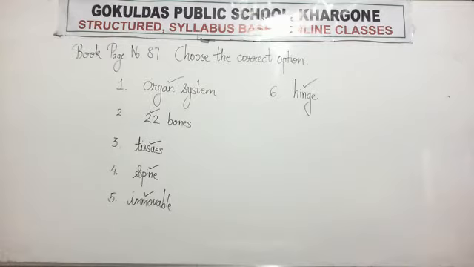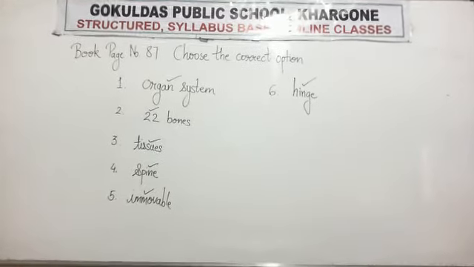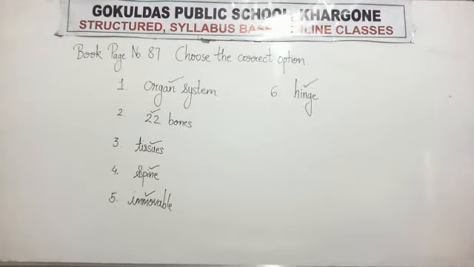Pay attention. Choose the correct option given at book page number 87. First one, a group of organs together make up an organ system. So tick on organ system. Second, the skull is made up of 22 bones. So tick on 22. Then third, bones are made up of tissues.